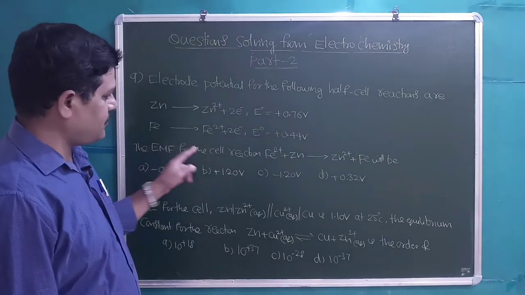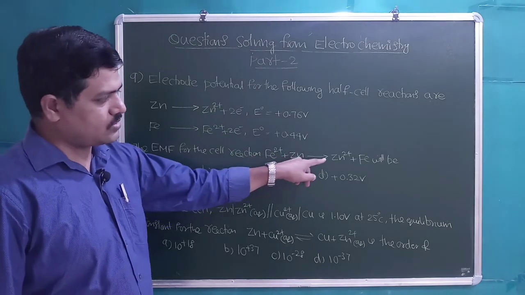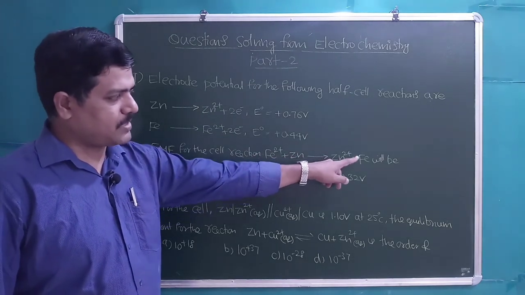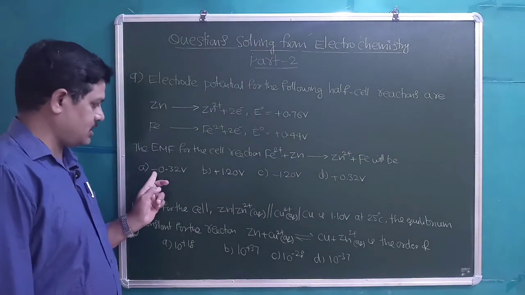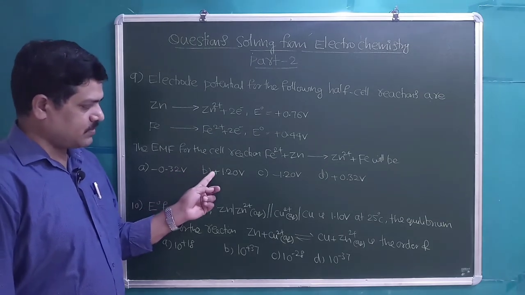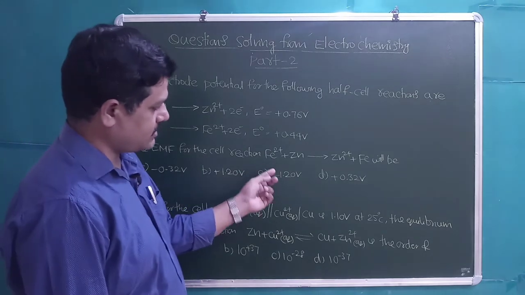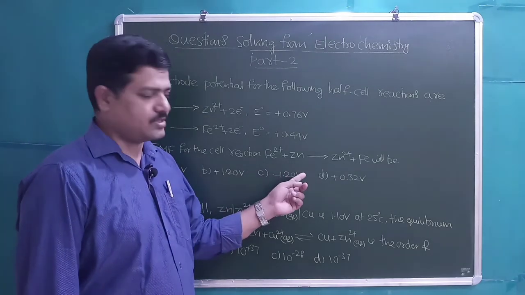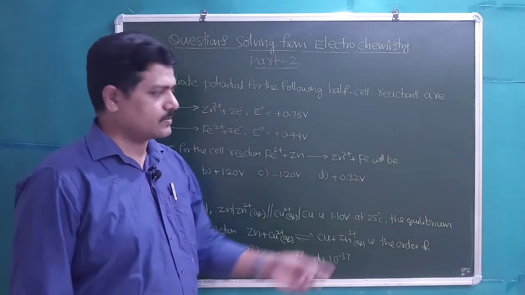The EMF for the cell reaction Fe2 plus Zn gives rise to Zn2 plus Fe will be. 4 options are given: first option minus 0.32 volts, option B plus 1.20 volts, C is given as minus 1.20 volts, option D plus 0.32 volts.